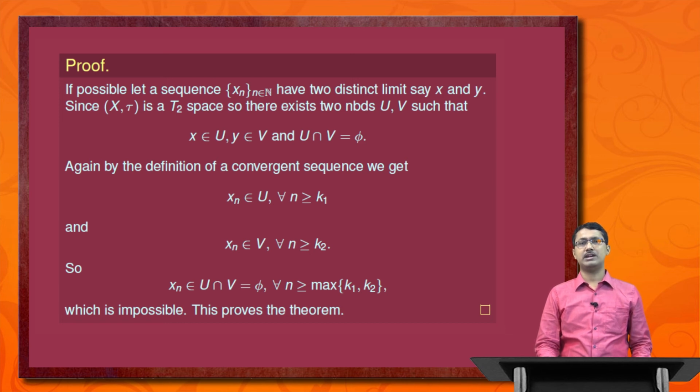So x_n belongs to U intersection V for all n greater than or equal to the maximum of k1 and k2, and we know that U intersection V is equal to phi because it is a T2 or Hausdorff space, which is impossible. This proves the theorem.